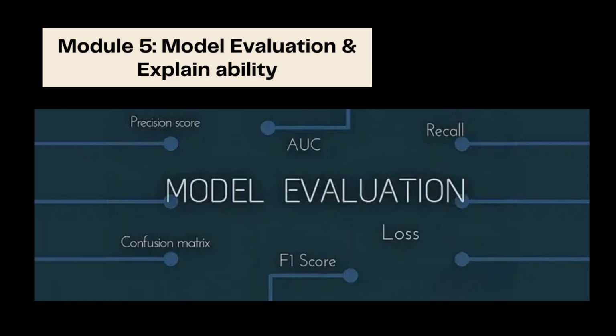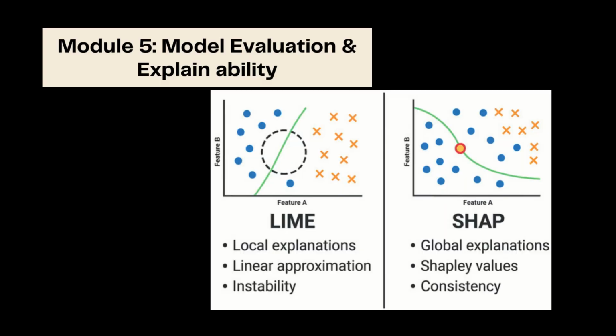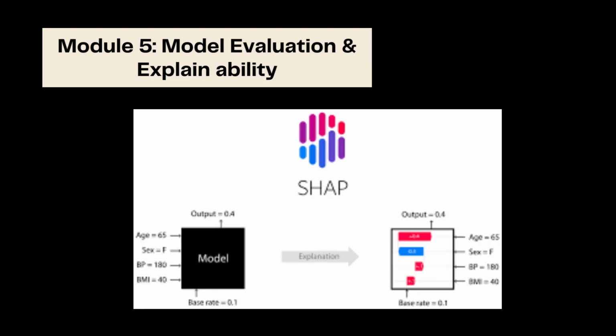Module 5, Model Evaluation and Explainability. Accuracy is not enough. We teach you how to evaluate models using precision, recall, F1 score, ROC, AUC, and regression metrics. You will also learn explainability tools like LIME and SHAP so you can interpret model decisions and build transparent AI systems.